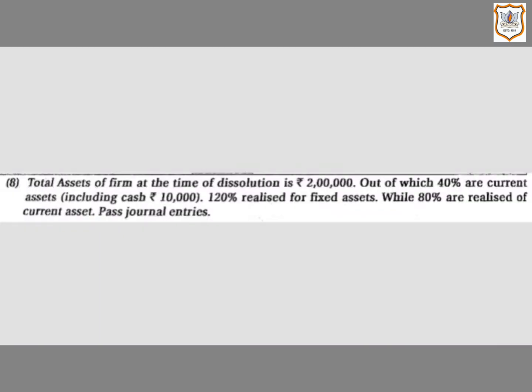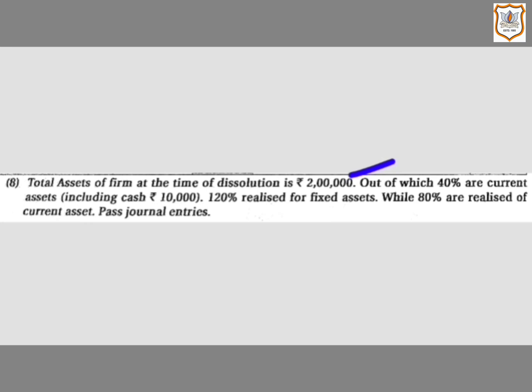Now let us do question number 8 of question number 4. Here is the question. Total assets of firm at the time of dissolution is rupees 2 lakh, out of which 40% are current assets, including cash, rupees 10,000. 120% realized for fixed assets, while 80% are realized of current asset.